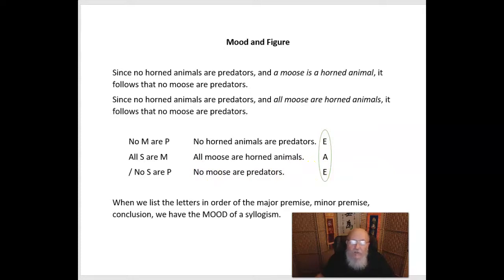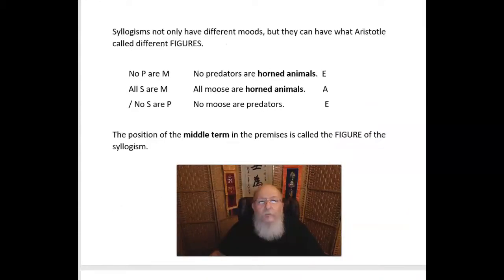Now when we list the letters in order of major premise, minor premise, and conclusion, we have the mood of a syllogism. So this syllogism is called a syllogism of the mood E-A-E.